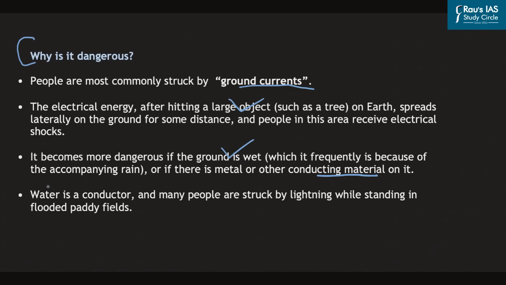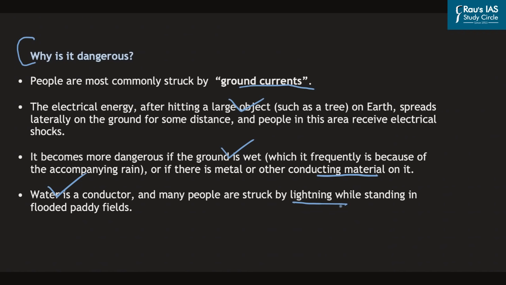Because water is a conductor, many people are struck by lightning while standing in flooded paddy fields. And that is why it is recommended that you should not take shelter below trees during rain or thunderstorms, because there is a high probability of being hit by lightning. So these are some basic facts related to the mechanism of lightning and why it becomes dangerous during the rains.